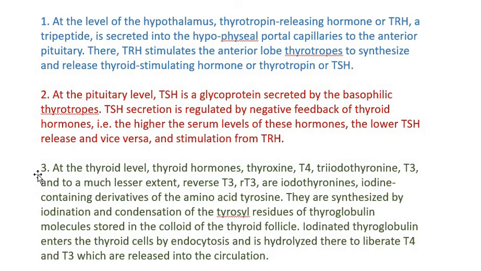Binding of TSH to its receptor activates the enzyme adenylate cyclase with increase in intracellular cAMP, which is a secondary messenger. So most of the TSH actions are mediated through this cAMP increase, but some depend on the stimulation of cell membrane phospholipids as well.